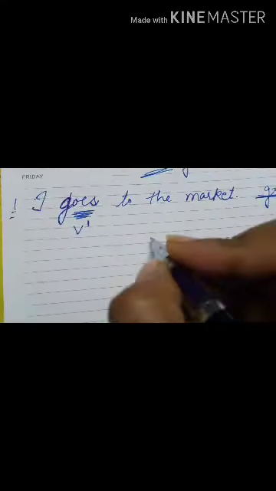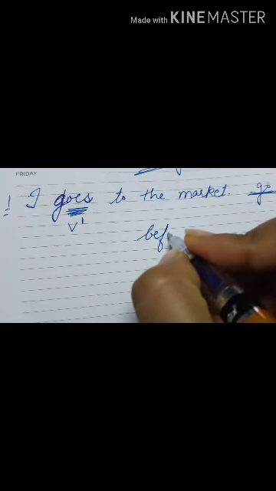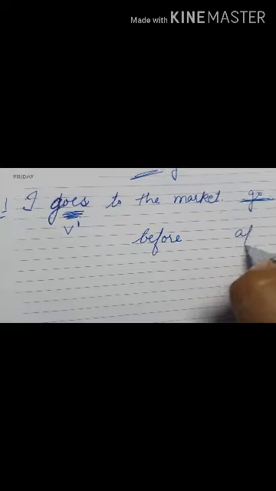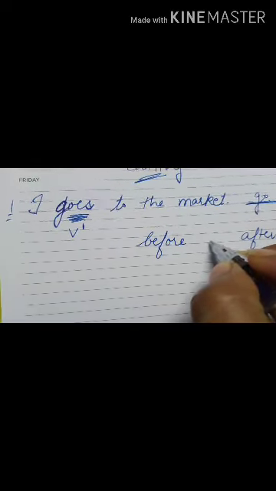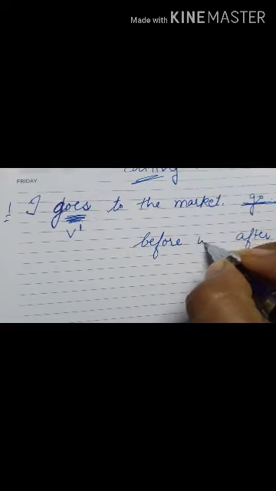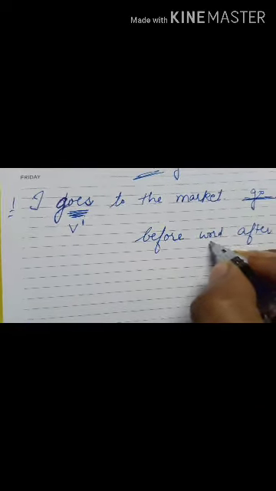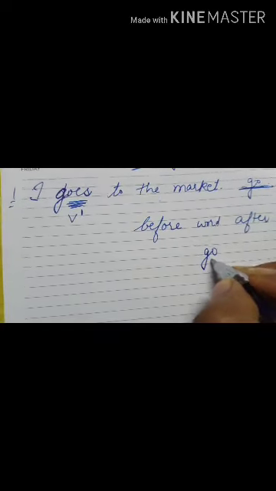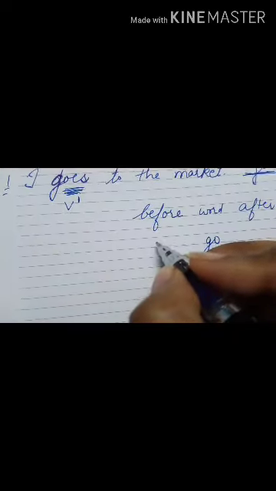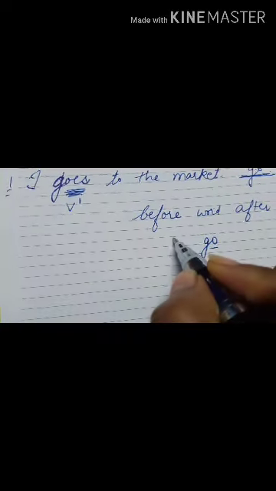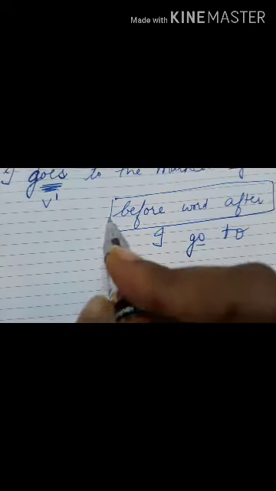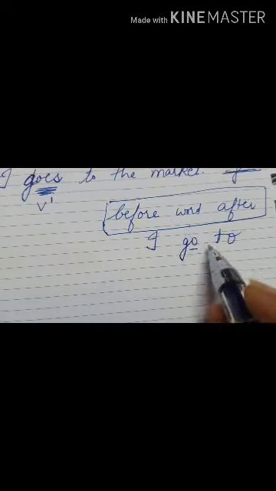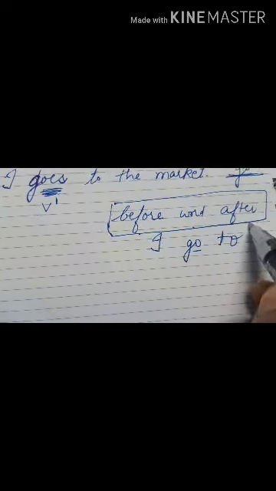You have to write one word before and one word after, and in the middle the word which is the corrected error. So the answer will be "go", but you have to write down the word before it, that is "I", and afterward the word "to". This is the way you will write: the word which is the answer, the word before it and the word after it.